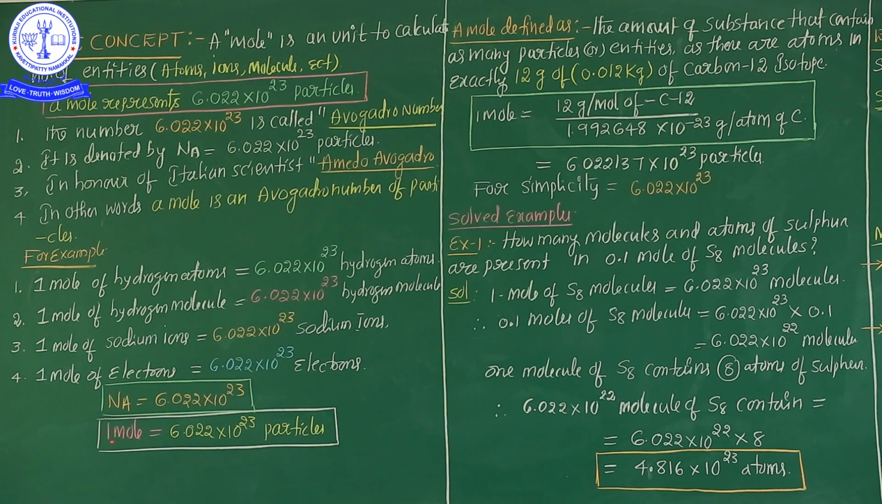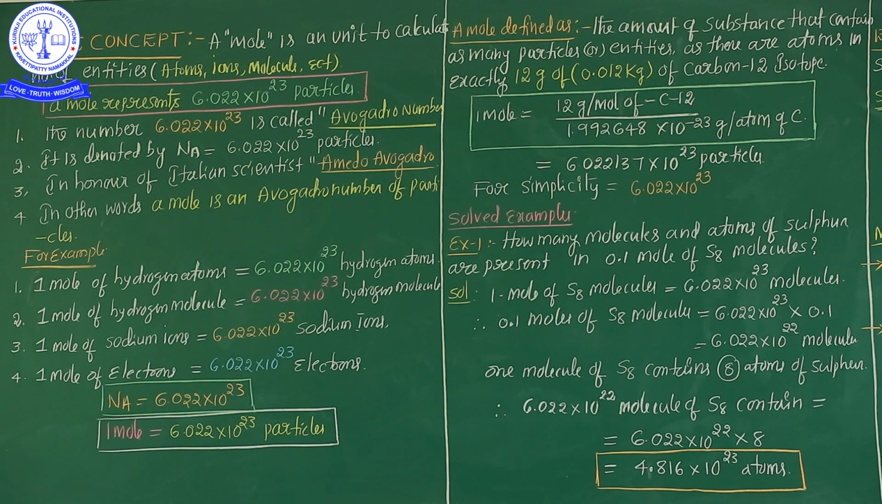So here 1 mole is equal to this value. Similarly, 1 Avogadro number is equal to this value. Okay, my dear students. Now we are going to discuss why chemistry scientists decided 1 mole value as 6.022 into 10 to the power of 23.